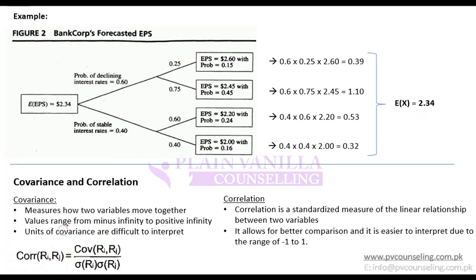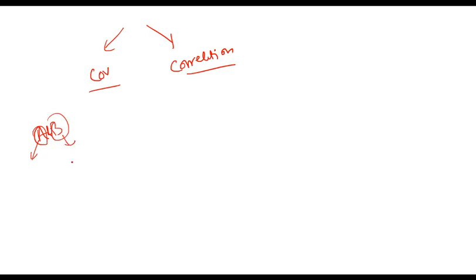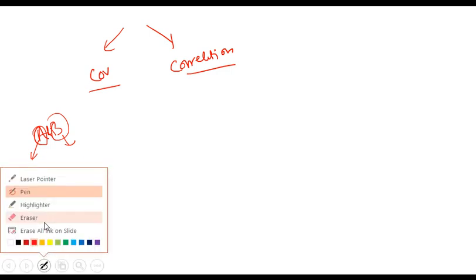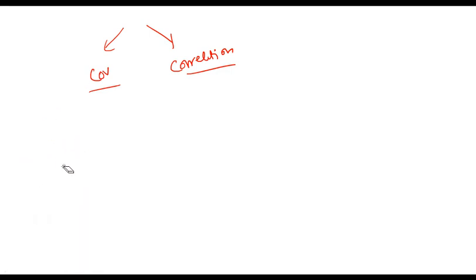Okay, moving on further into stats. There are two terms that you will come across, which are covariance and correlation. This covariance and correlation tells you the relationship between two variables like A and B. So for example, if I tell you that A is a share of one company and B is the share of another company. And if you want to find out their relationship, then covariance and correlation help you analyze that. So they both tell the relationship.